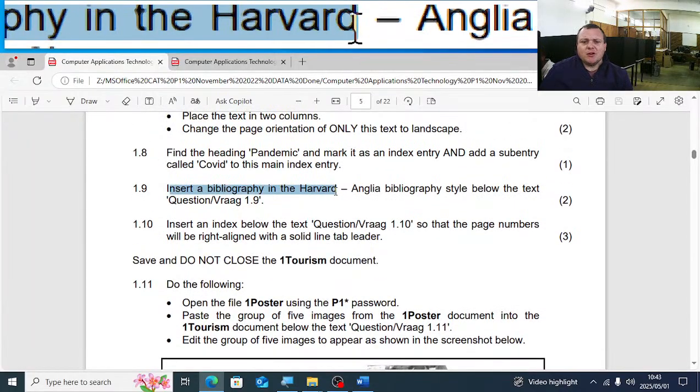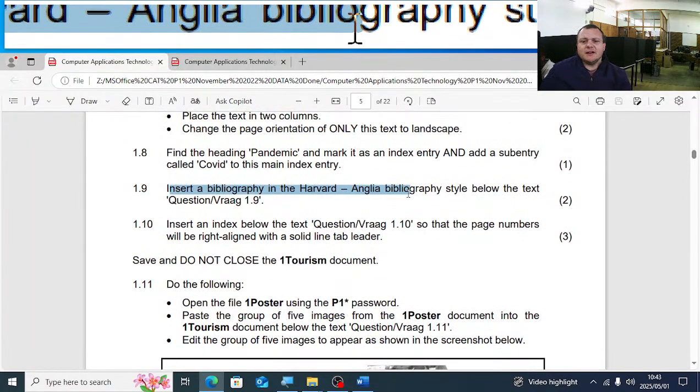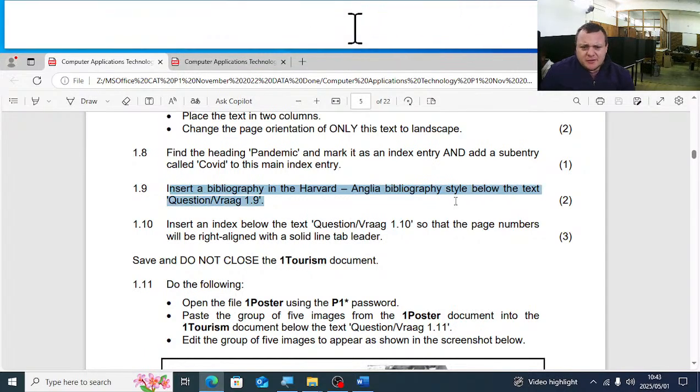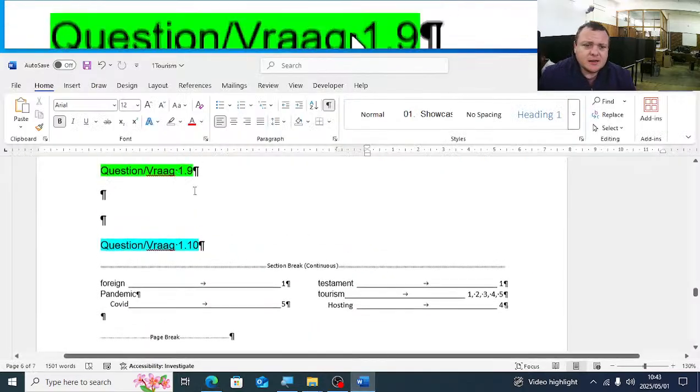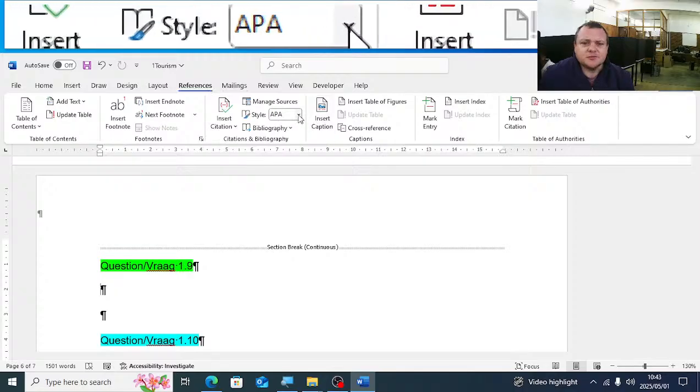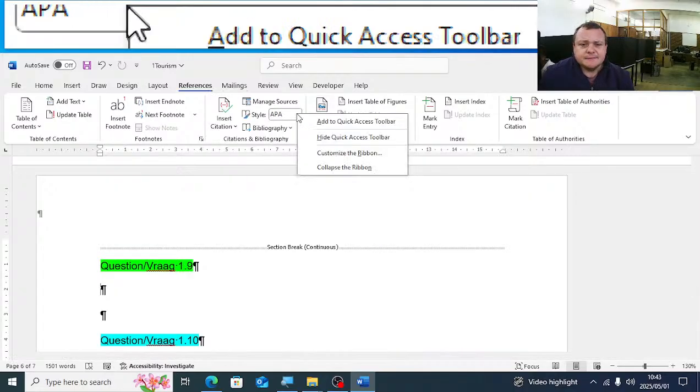1.9. Insert a bibliography in the Harvard and Gilead bibliography style below the text question 1.9. So we're going to put our cursor below question 1.9. We're going to go to reference. First, we're going to select the Harvard